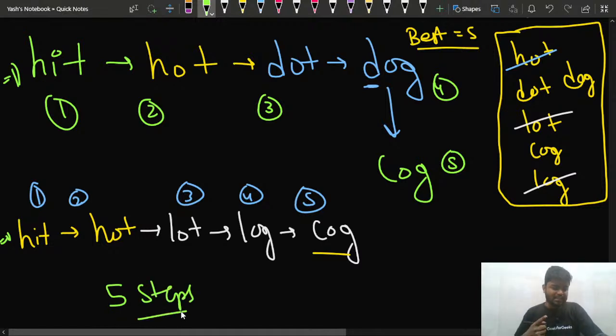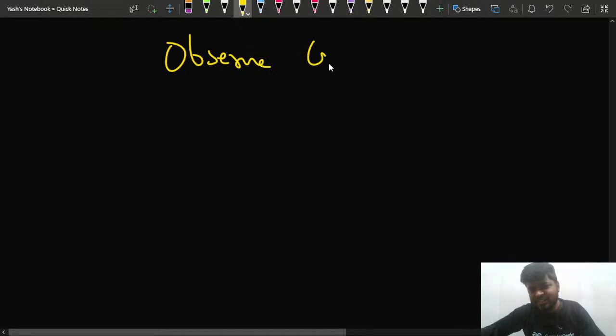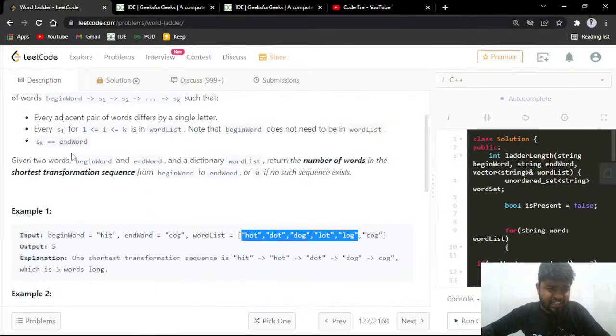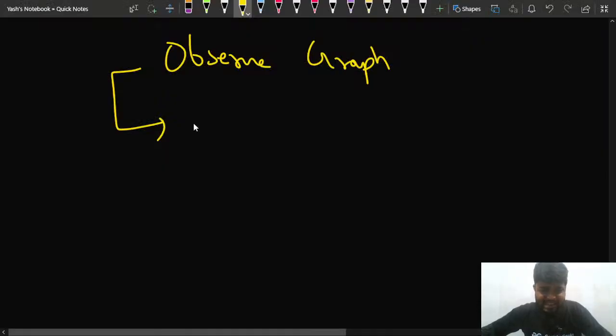So now the thing is how do you see the pattern? How do you decompose this particular problem? If you try to observe this problem, it is nothing but a graph problem. Why? First of all, what is the question asking you? The question is asking you the shortest transformation sequence.